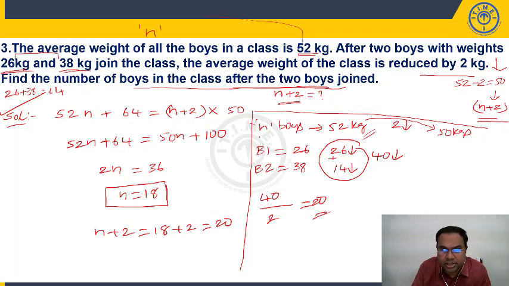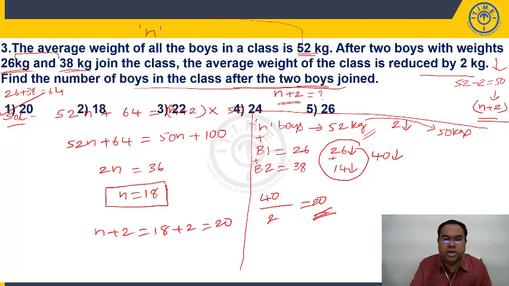After these two boys are joined, this is the total of n plus b1 plus b2. So total how many are there? 20 people are there in the group, right? Where you can distribute to how many people? 20 people. So there are 20 people. What is the question? Number of boys in the class after the two boys joined. After two boys joined, it will be 20. Initially, how many are there? Remove these two, it will be 18.